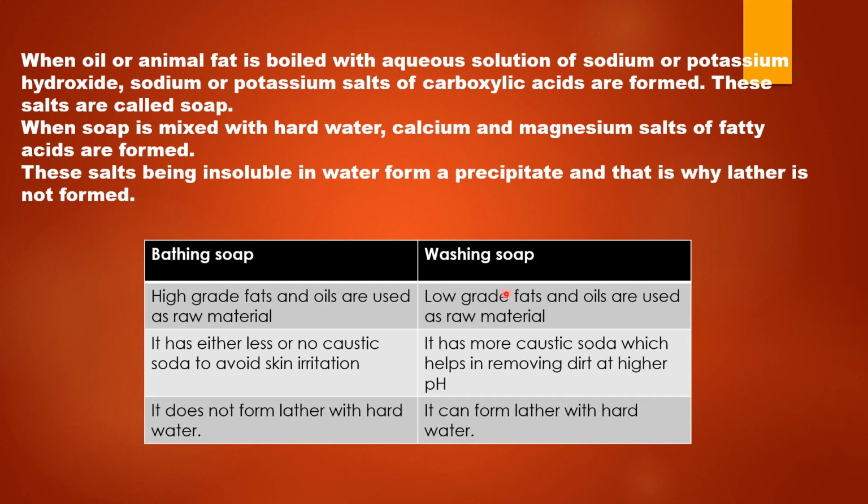Washing soap, that is detergent, or the bars that we use for washing clothes, contain low grade fats and oils as raw materials. There is either no caustic soda or less caustic soda in the bathing soap to avoid skin irritation. Caustic soda is sodium hydroxide, whereas washing soap has more caustic soda, which helps to remove the dirt, and it is at a higher pH.